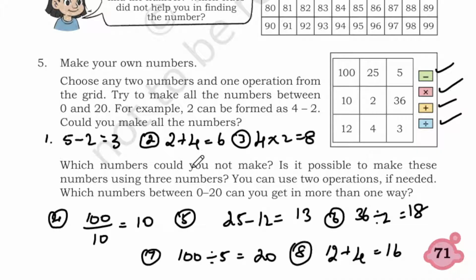So which number could you not make? The number that you cannot make is 19. I don't see any way we can make 19 here, because 19 you can make only in the 19 table. 19 ones are 19, so I couldn't make 19. So you can write, I can make all numbers except 19. So 19 is the only number I couldn't make here.